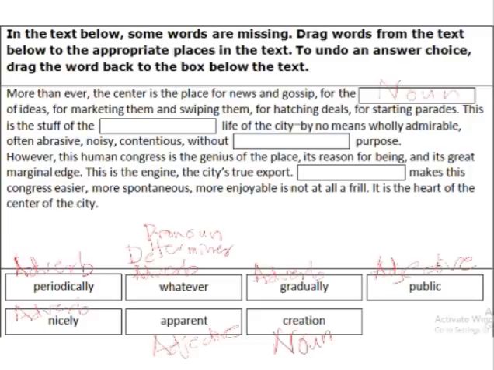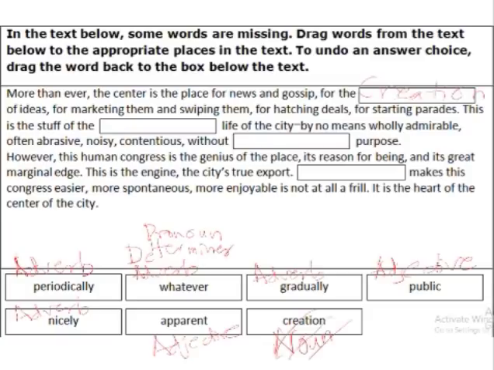It means an adjective can also not come here. It means only a noun can come here. And we just have one noun, creation. So if we put creation and we see, does it make sense? Yes, for the creation of ideas, it makes sense. So we can put in creation here.